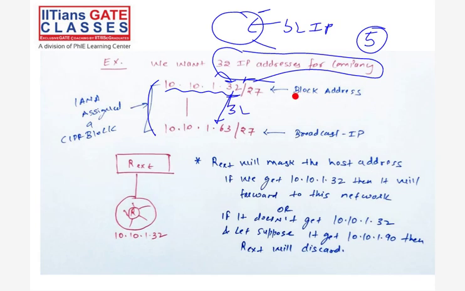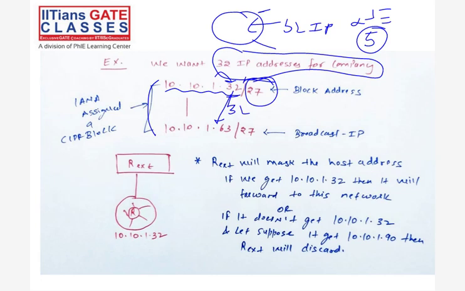The remaining will be the network part. It means 32 minus 5. How much is left? 27. This is for masking. Because when you subtract 5 from 32, you can find the subnet mask or network mask. So from this 27, I'm getting the mask. That's why it is 27.